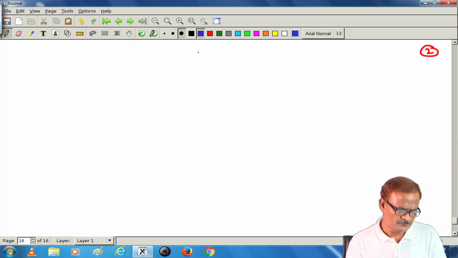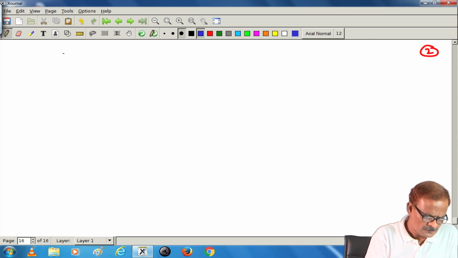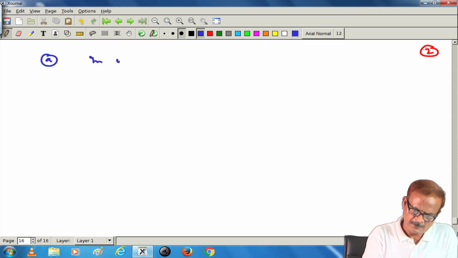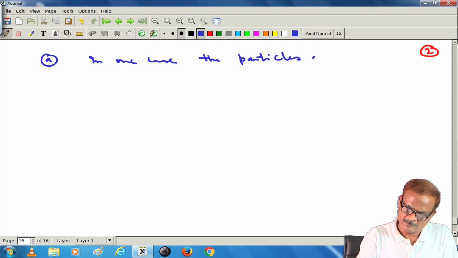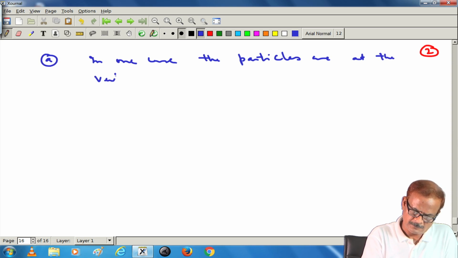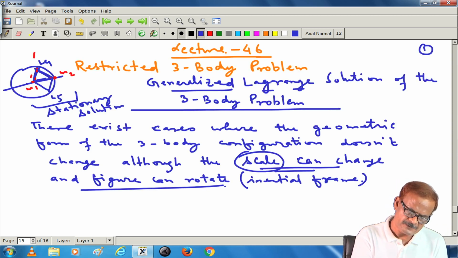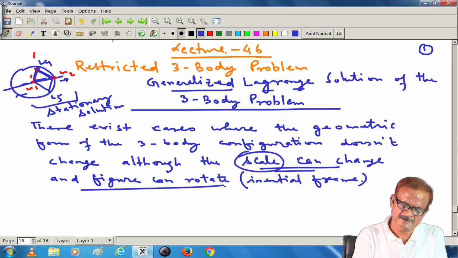Here the distance between m1 and m2 also will change.